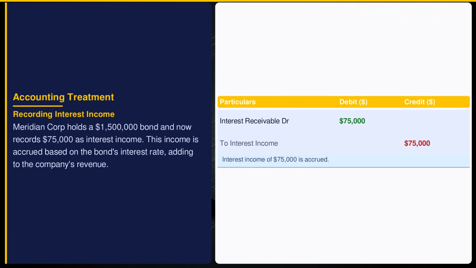Recording interest income is critical under Indian Accounting Standard 109, which mandates recognizing interest using the effective interest method. Meridian's accrued interest increases both its assets and income, reflecting the bond's performance in financial results. This entry ensures that the interest earned is captured in the current period.